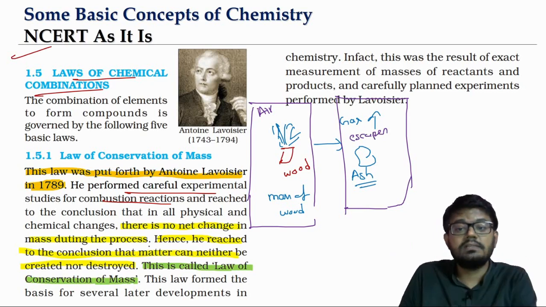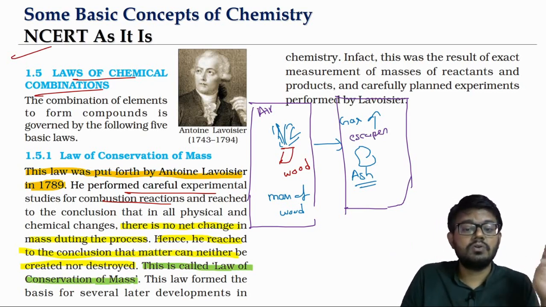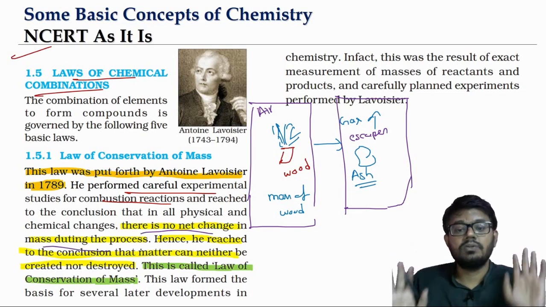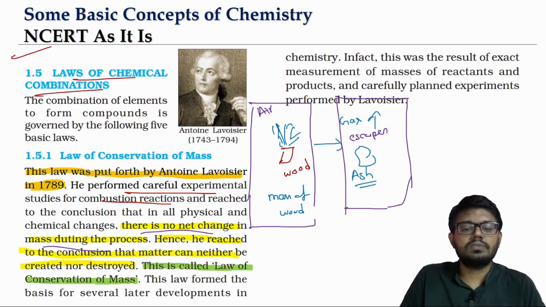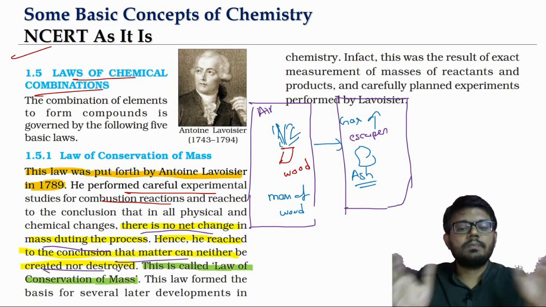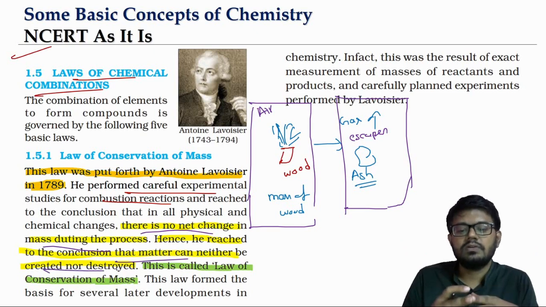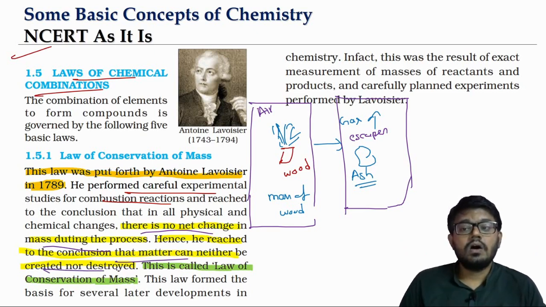Based on these observations, he was able to conclude that there will be no net change in the mass during a process, whether it is a physical process or a chemical process. Based on that, he reached the conclusion that whenever we are performing a chemical reaction, mass can neither be created nor be destroyed. This is what we call the law of conservation of mass.